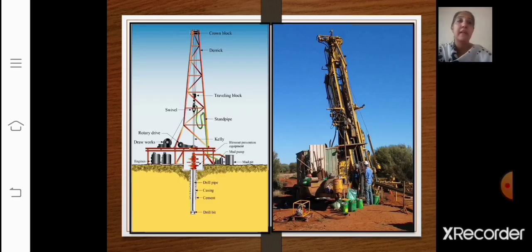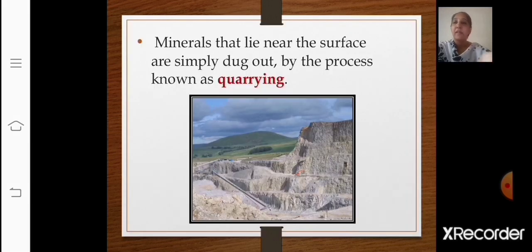Drilling is a cutting process that uses a drill bit to cut a hole of circular cross section in solid materials. Then the next is quarrying. Minerals that lie near the surface are simply dug out. See, these minerals are lying on the surface area only. So these are simply dug out by the process known as quarrying.